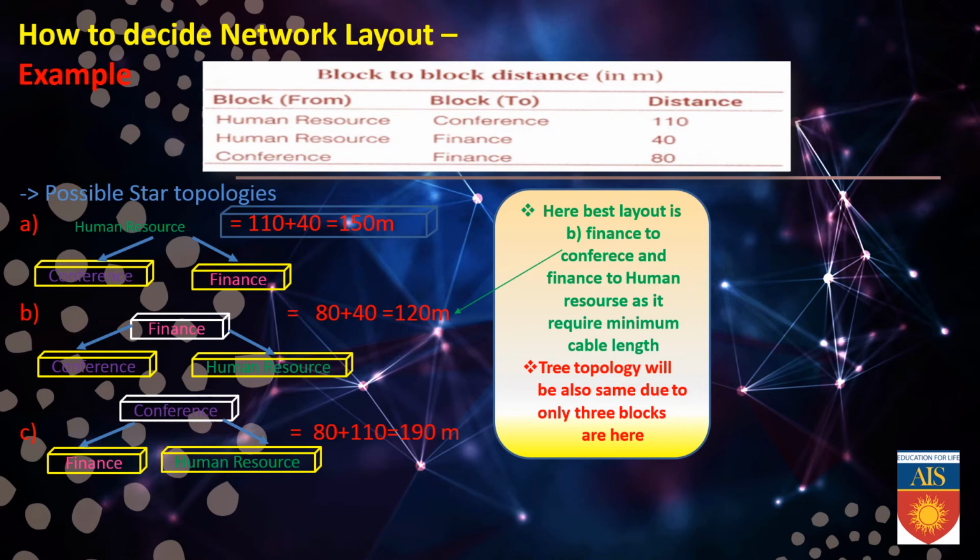And from conference to finance and conference to human resource, it will be 80 plus 110, that means 190. So 120 is the lowest one. So here the best layout is from finance to conference and finance to human resource, and it requires minimum cable length. Tree topology will also be the same due to only three blocks being here.